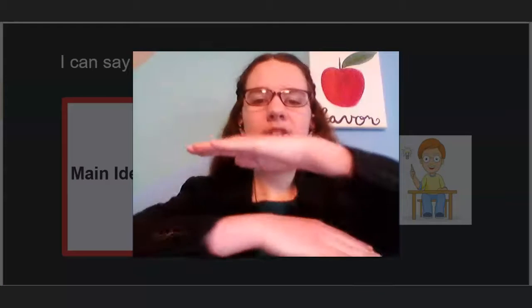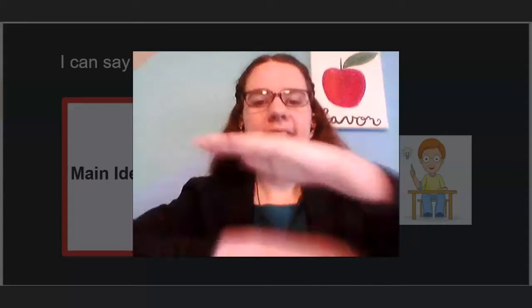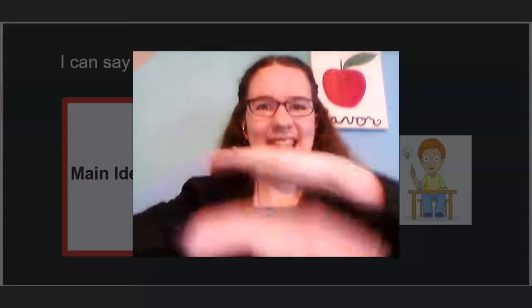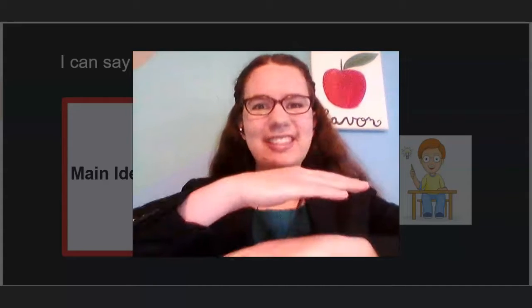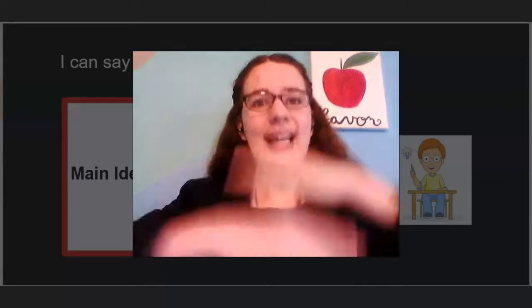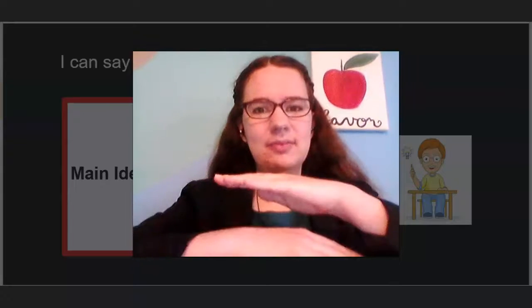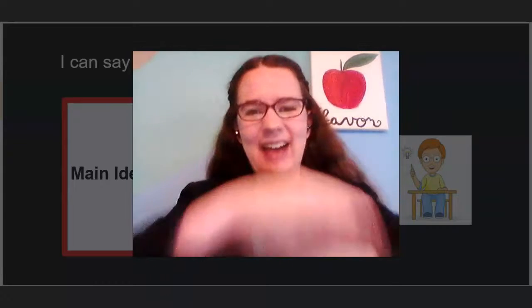So what I want you guys to do is hold up your hands like this. Repeat after me. Main idea. And make this motion while you're doing it. Main idea. Main idea is what the text is all about. Main idea is what the text is all about. So what is main idea? Main idea is what the text is all about.